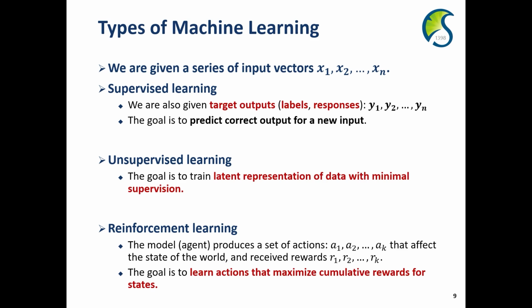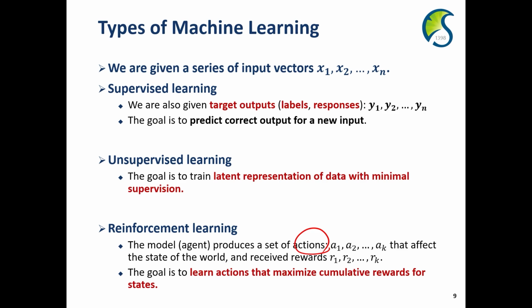And the third type is reinforcement learning. Unlike supervised and unsupervised learning, reinforcement learning has a different model scenario. Basically, it is based on sequential data. And given sequential data, the goal of reinforcement learning is to choose the optimal actions for each state.